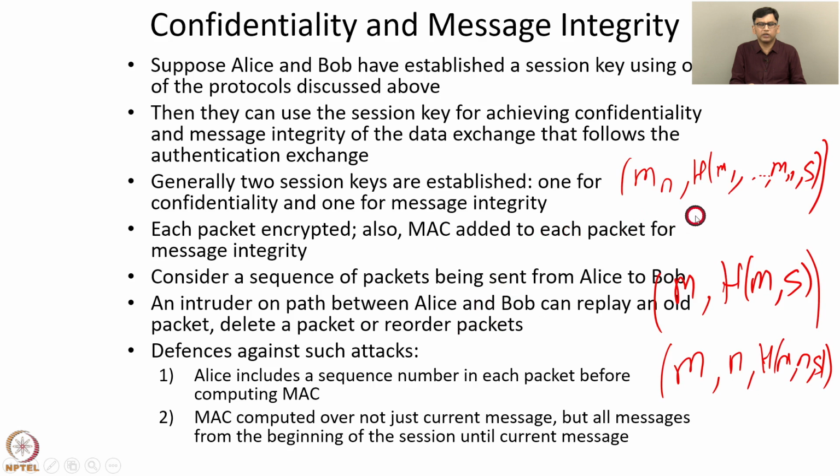Because if someone replays an attack, then this string M1 to Mn will change. Or if someone deletes one message from these, then this will change. Or if someone reorders packets, then this information M1 to Mn will change. So this is another alternative approach to using a sequence number, which also defends against this attack.